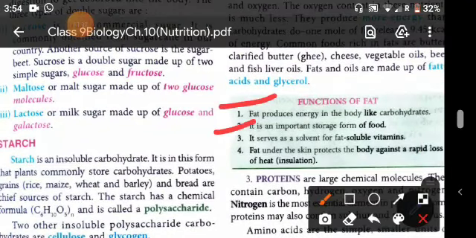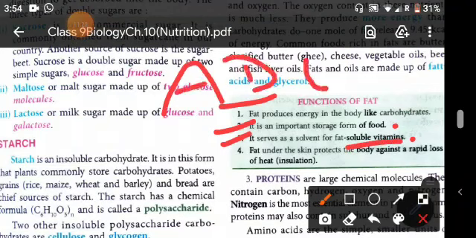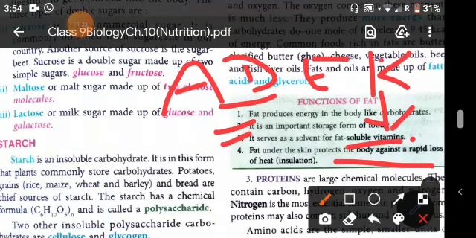Fat is an important storage form of food. It serves as a solvent for fat soluble vitamins like A, D, E, K. You know, vitamin A, D, E, K, these are the fat soluble vitamins. Fat under the skin protects the body against a rapid loss of water.